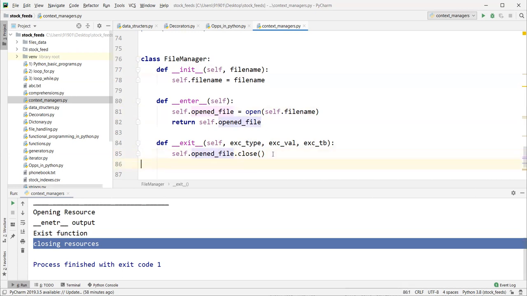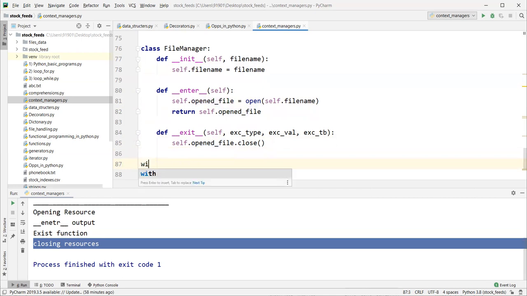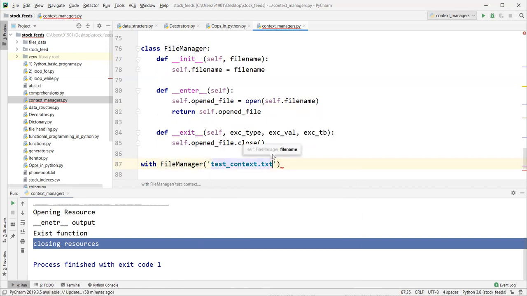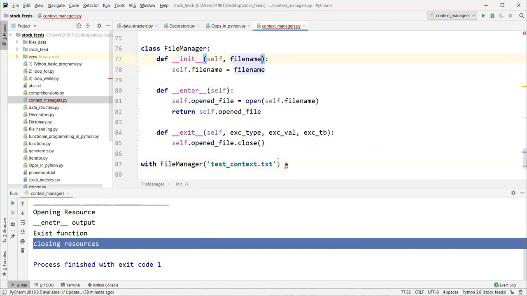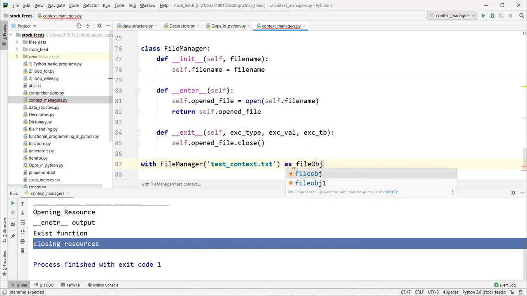So usage of this: with FileManager, the file manager of the file name text content. Whatever parameters it takes, all parameters can be passed here, and store into one variable, file obj2.